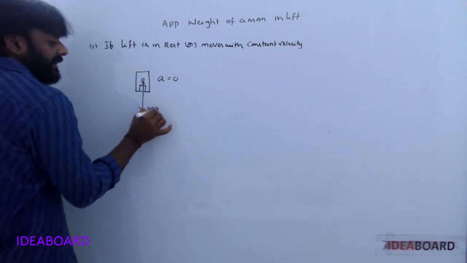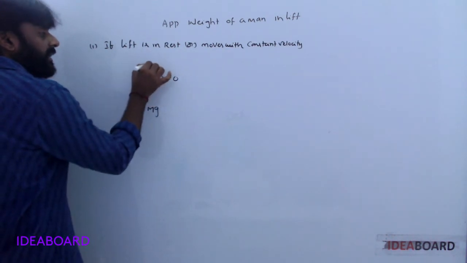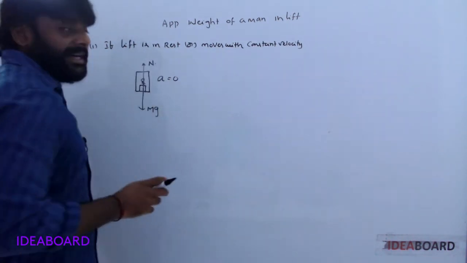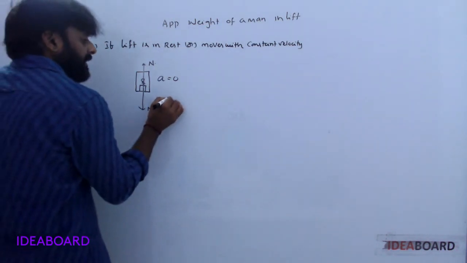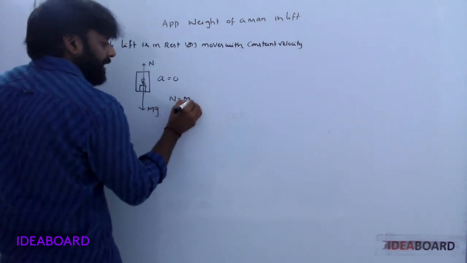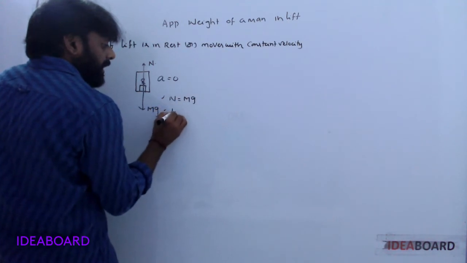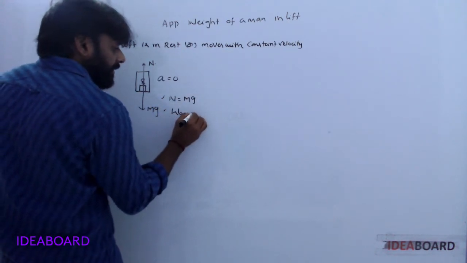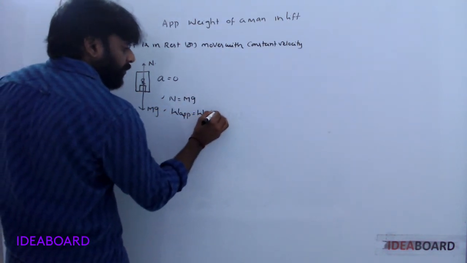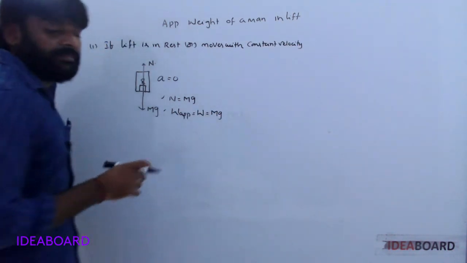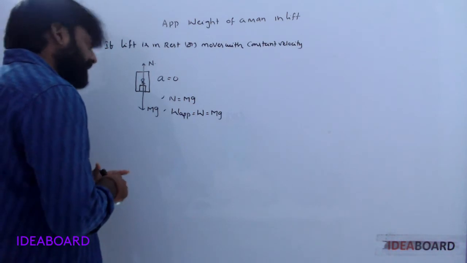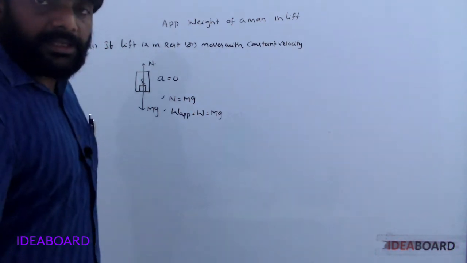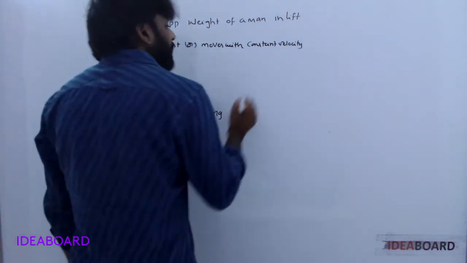Its weight mg acts downwards, normal reaction upwards. Here the normal reaction represents the apparent weight. In this case N is equal to mg, that means the apparent weight and the original weight are the same. Understood?